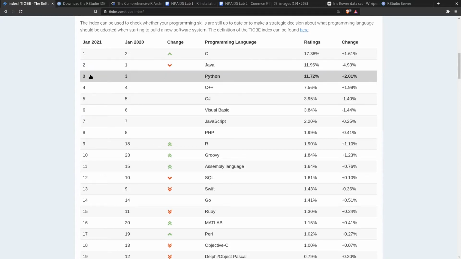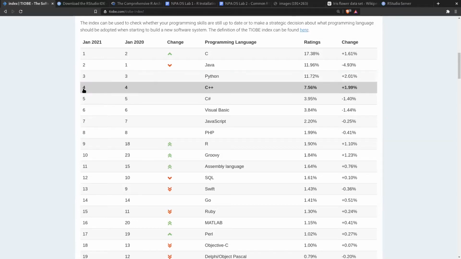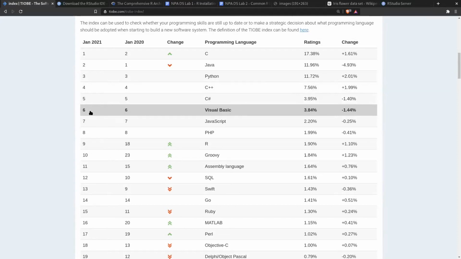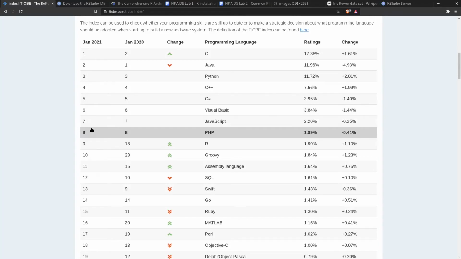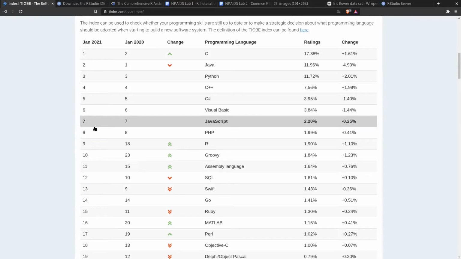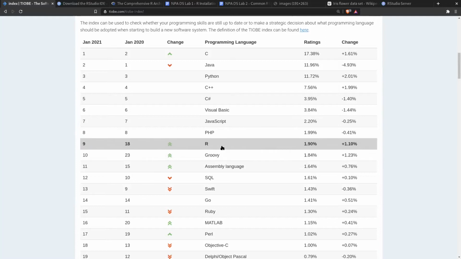Then we have everyone's favorite, Python, at number 3. Then some other languages, C++ and C#, which are often used for games, Visual Basic, that's used for Windows scripts and things, JavaScript and PHP that are used in web, and then R, which we're using today.